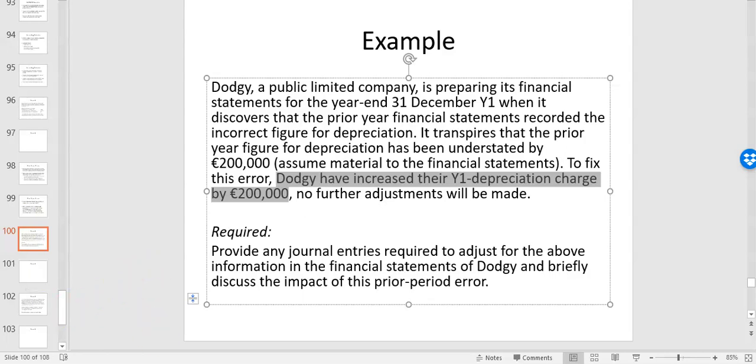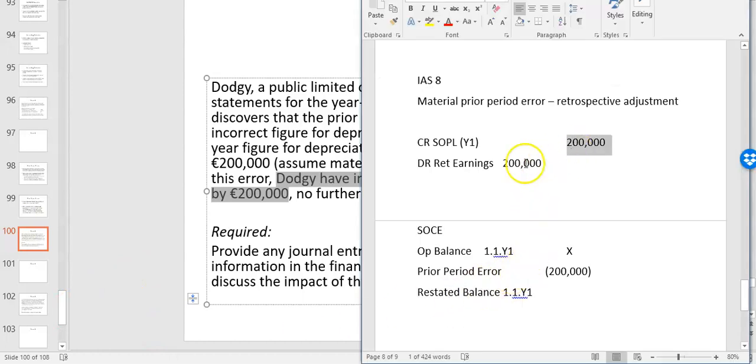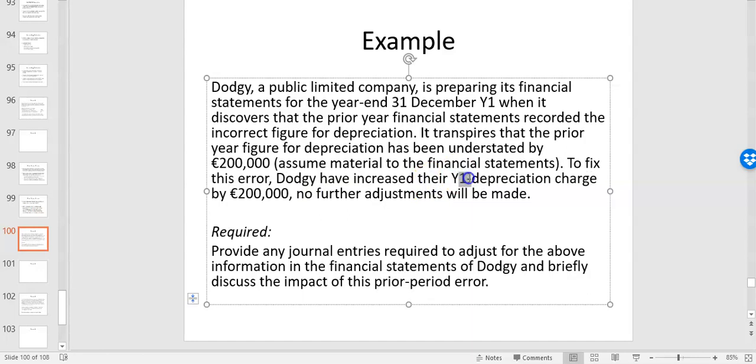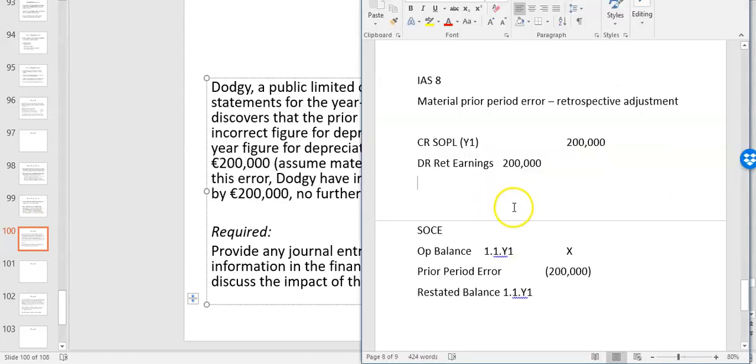Right? And that's important. When you're doing this, you'll also have to realize your opening net assets will be adjusted as well. So what they've done is they will have increased the depreciation charge by 200,000. Actually, when they credit their motor vehicle accumulated depreciation, assuming it's motor vehicle, could be other assets, that accumulated depreciation should be increased from the start of the year, as if it was done last year. So while we're debiting retained earnings and crediting the P&L, your accumulated depreciation will be 200,000 bigger at the start of the year, not just at the end of the year.